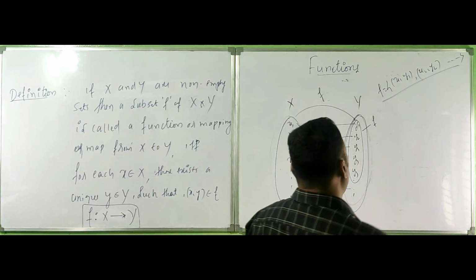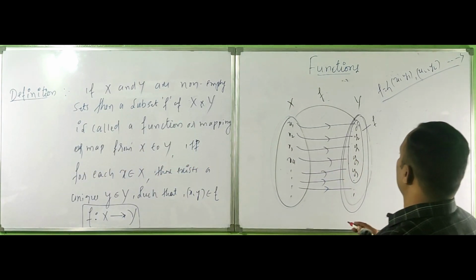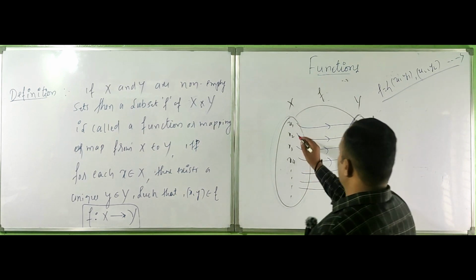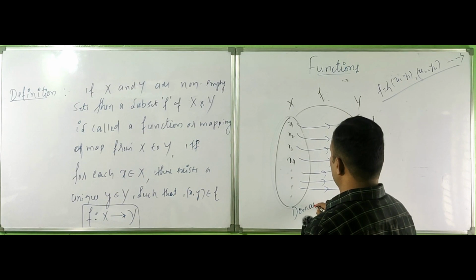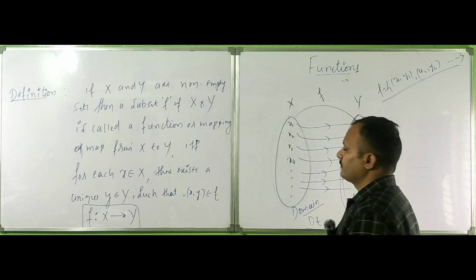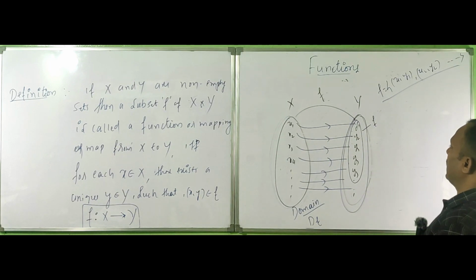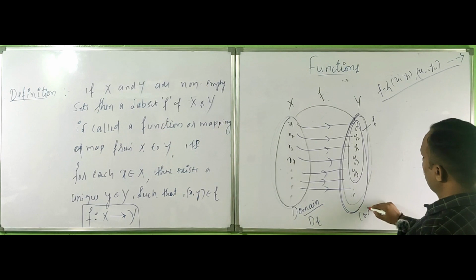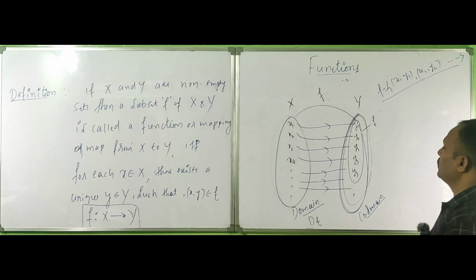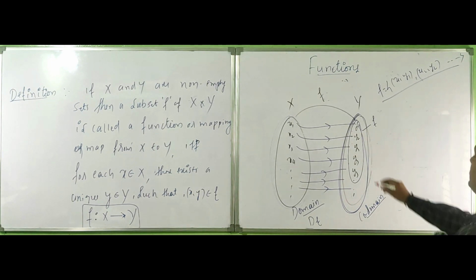Here, simply, this is called the domain, the input, denoted by domain of f. And the whole Y is called the codomain.